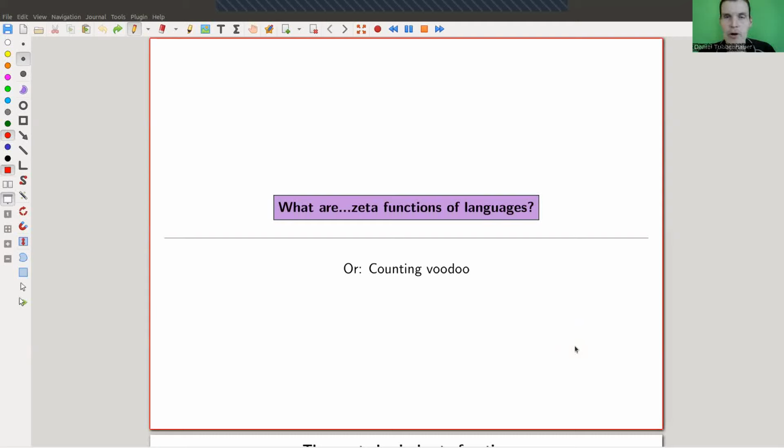Okay, welcome everyone to my continuation of what are my favorite theorems, my very biased collection as usual. Today, basically, I would like to tell you about some counting voodoo. Counting voodoo is always fun. So, kind of miracles that happen if you just play around with certain functions. And the function I would like to play around with today is a variant of the famous Riemann zeta function.